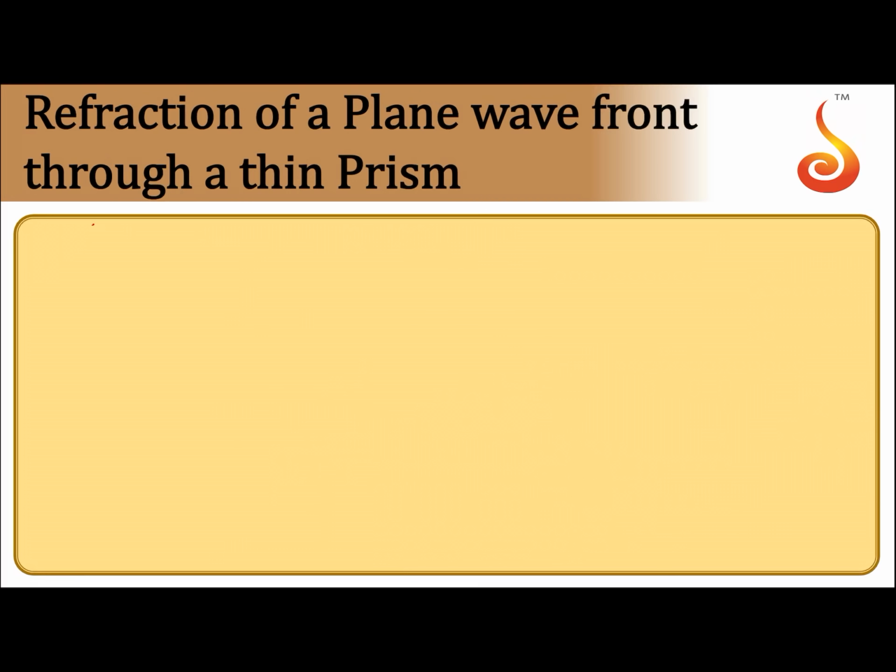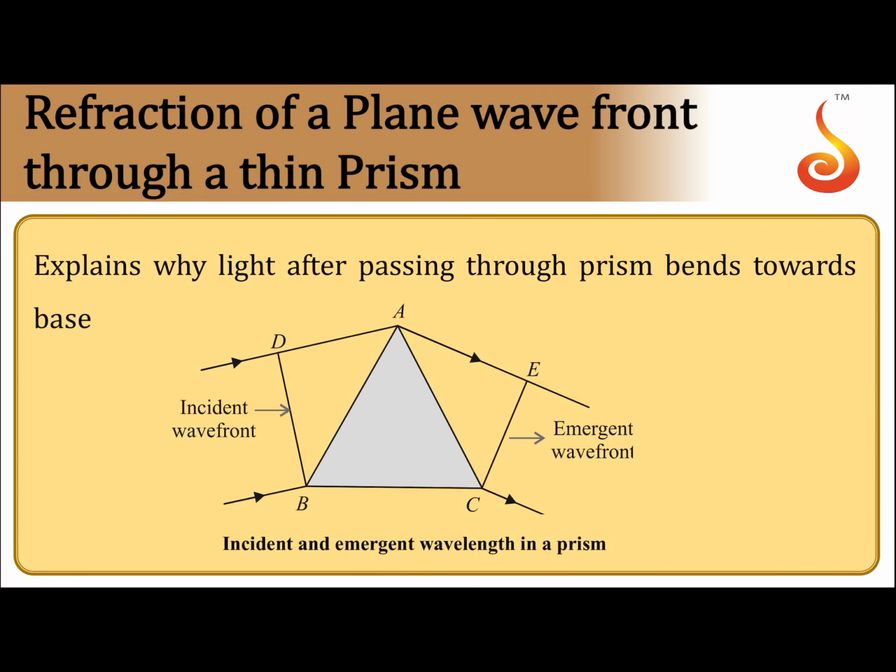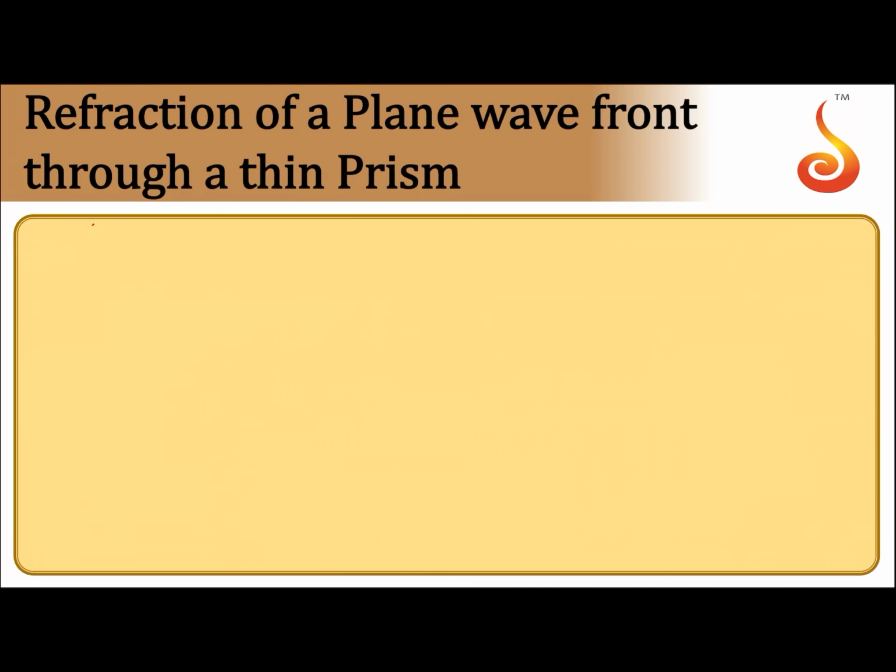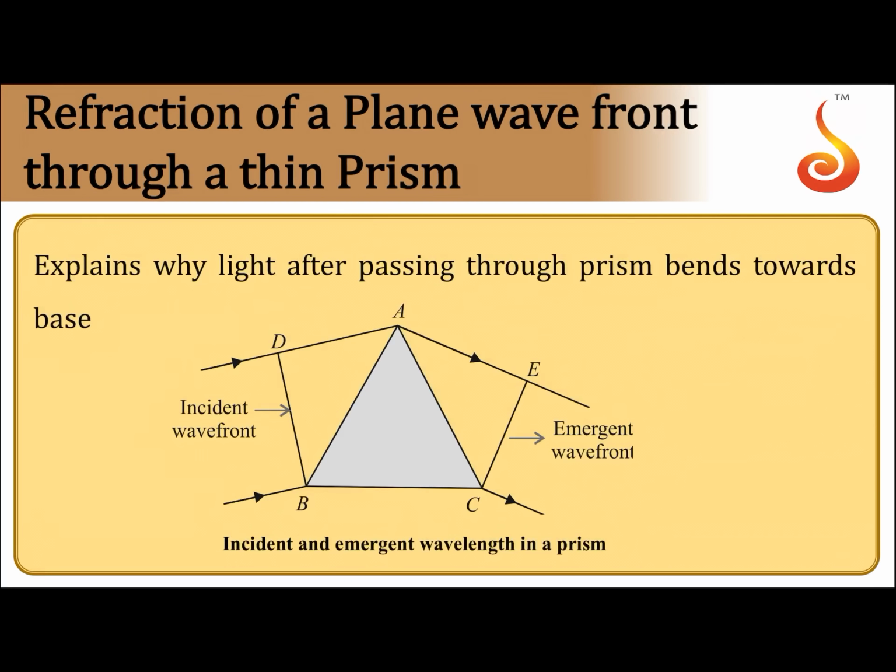Now let us consider the behavior of a plane wavefront in case of different optical devices. The first one is a prism. Suppose you consider a plane wavefront incident on the prism. Let us say BD is the incident plane wavefront.